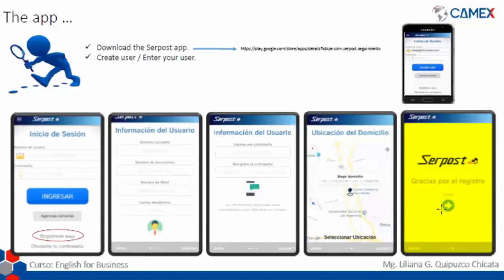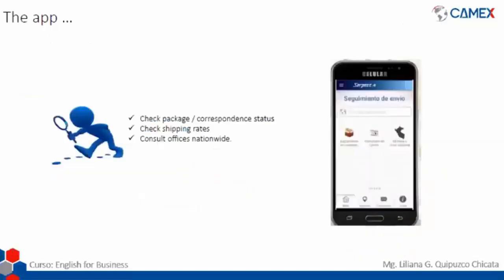You're going to click on start and you will be sent to the main screen, where they will ask you to put your email and your password. So in here you will put the email that you put in here. This is the same, you're going to put it in here, and the password that you created in here. And after that you're going to click on start, in this case signing in.